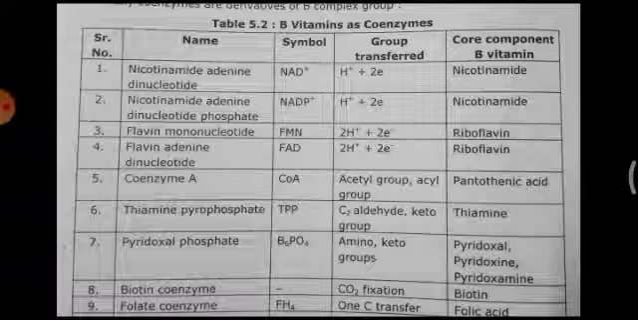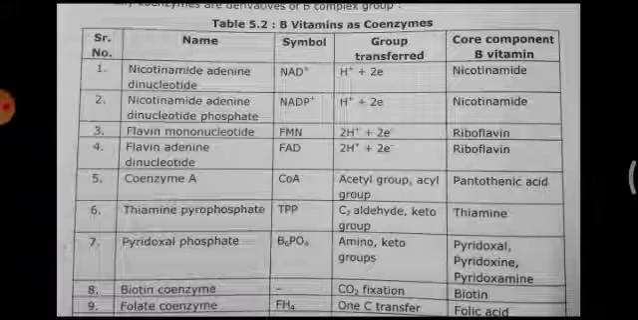The first one is named nicotinamide adenine dinucleotide, NAD, with its symbol and group transferred, and then the core component of the vitamin. Then NADP, you can see in the third column, NADP, FMN, FAD, coenzyme A, TPP, and pyridoxal phosphate, B6 PO, and then biotin and folic acid. How these coenzymes are involved in different types of group transfer reactions is given in the column next to it, and the enzyme from which these compounds are derived is also given in the last column.